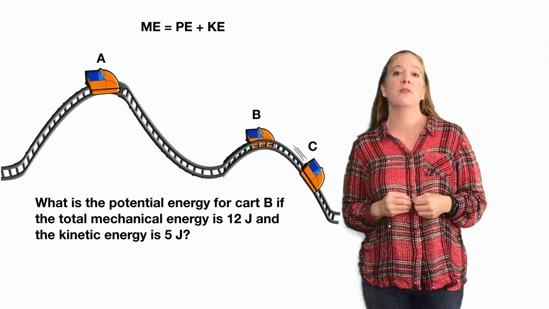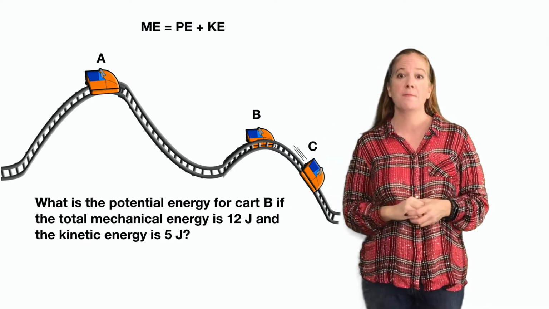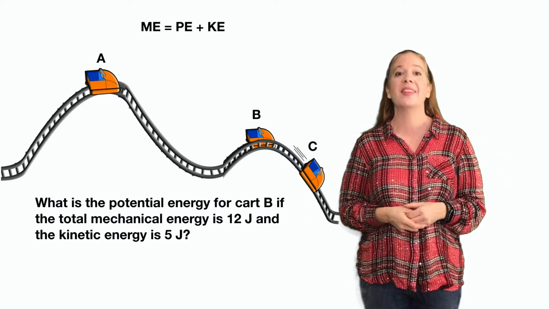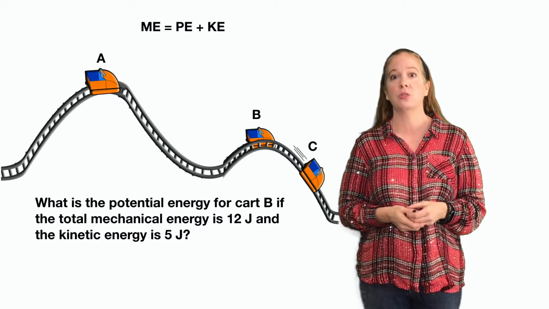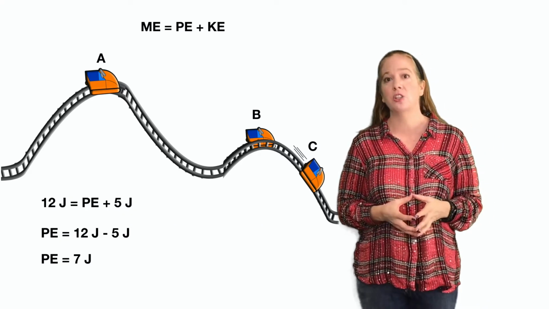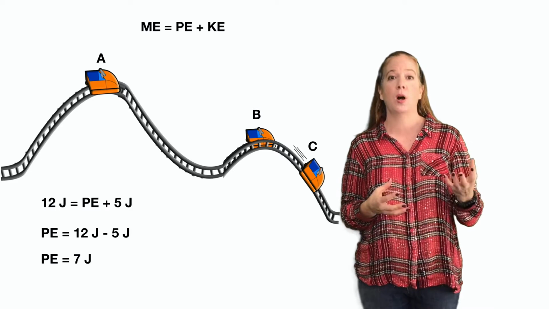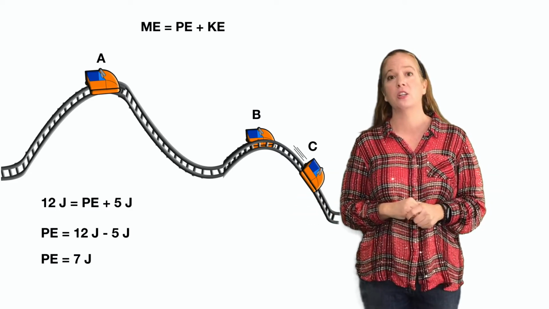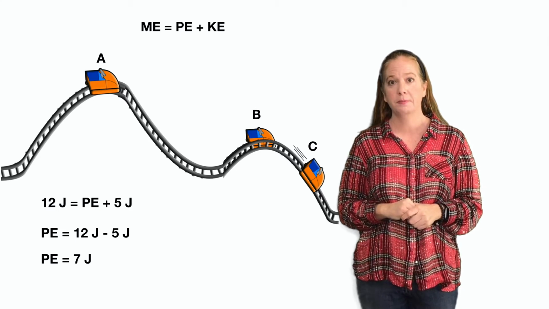But let's say we wanted to find potential energy of cart B. What would it be if the total mechanical energy is 12 joules and the kinetic energy is 5 joules? We plug it into the formula. We then solve for potential energy, so that would give us 12 joules minus the 5 joules, and we find out the potential energy is 7 joules.